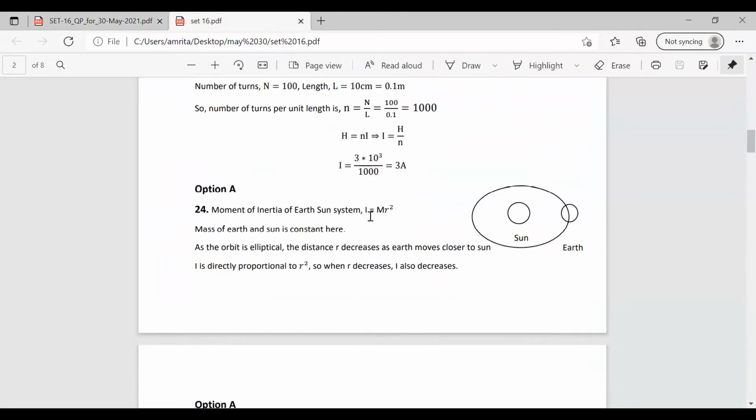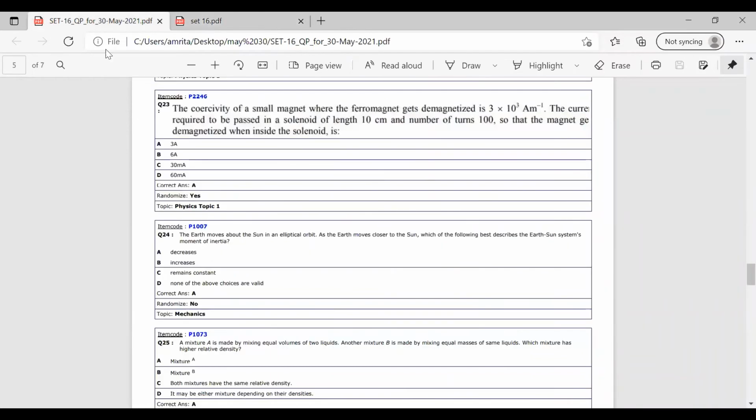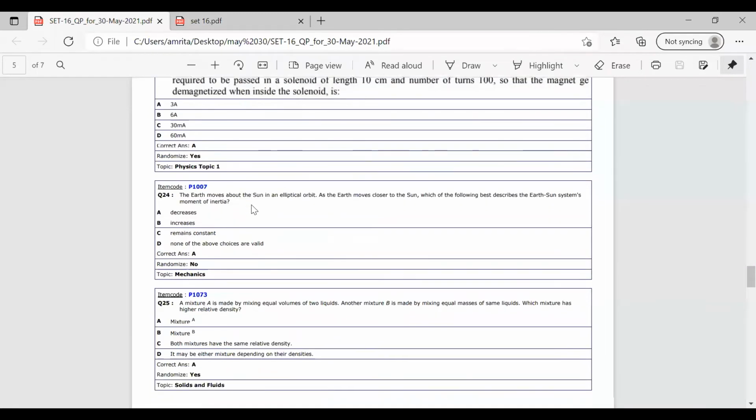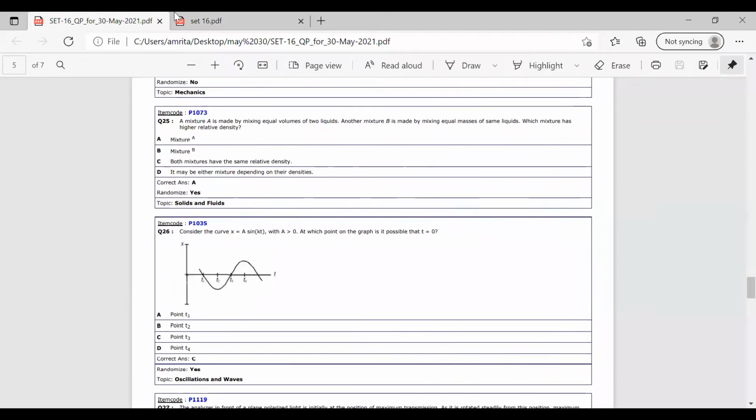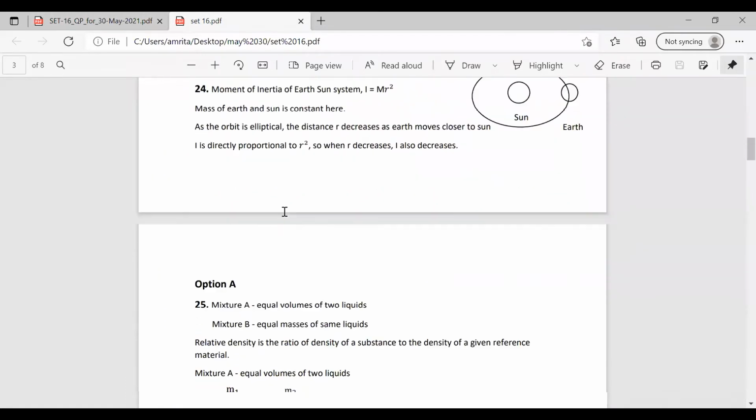So yeah, the value I is m r squared. So the mass of sun and earth, we can consider as constant. So in the elliptical orbit, as the distance decreases, I will also get decreased. When r decreases, I decreases. So the option becomes A. The moment of inertia gets decreased. Okay, now we'll move on to the next question.